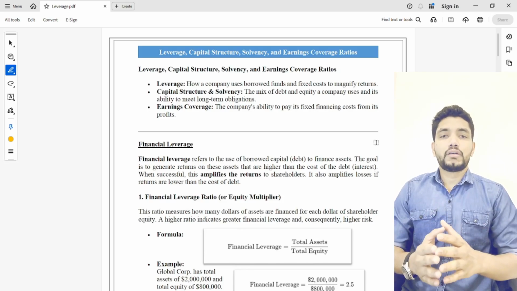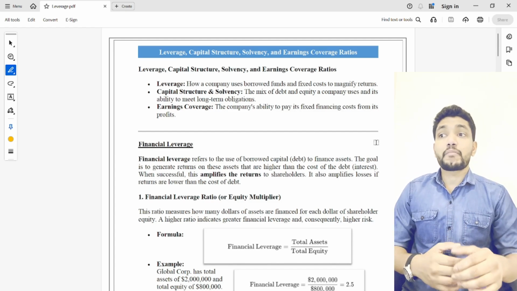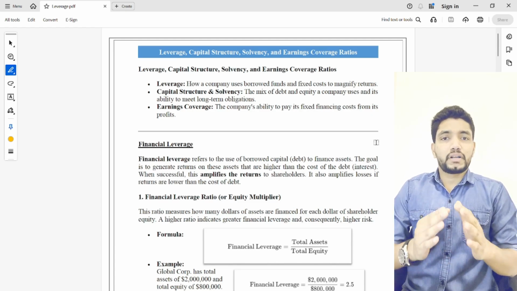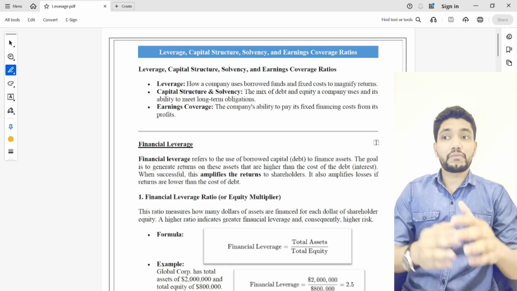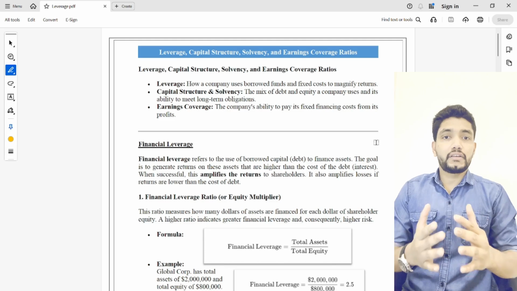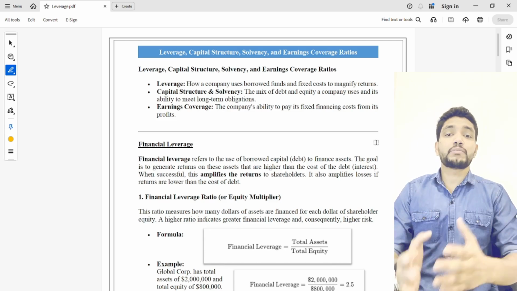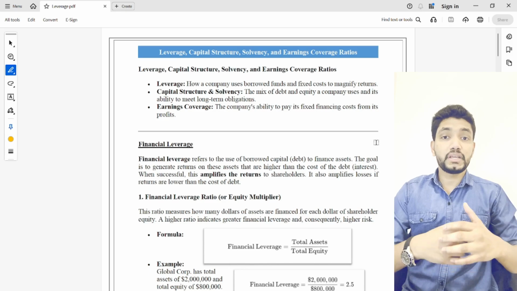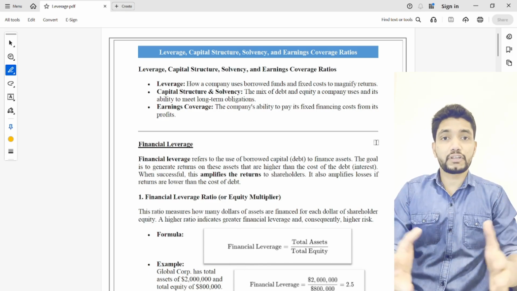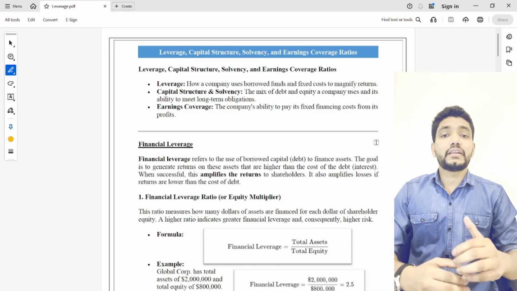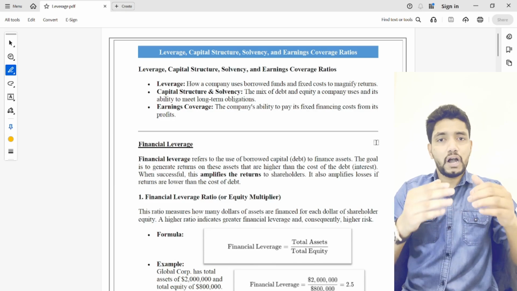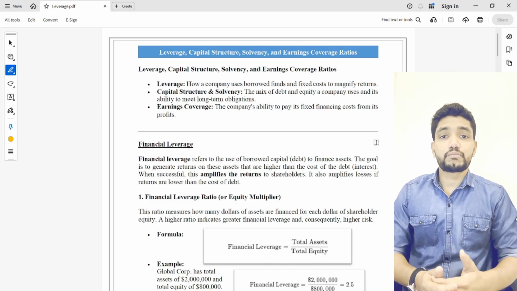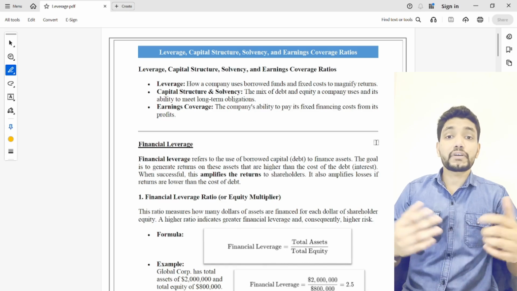Hi, welcome to all. In this tutorial, we are going to discuss leverage, capital structure, solvency and earning coverage. As you remember, in the previous session, we discussed liquidity. Liquidity is the ability of a company to meet its short-term obligations, but leverage is the ability of a company to meet its long-term obligations, long-term fixed payments, long-term repayment. Again, its capital structure, its solvency, how the assets are financed, whether with equity or external debt, these analyses happen with the leverage ratios.